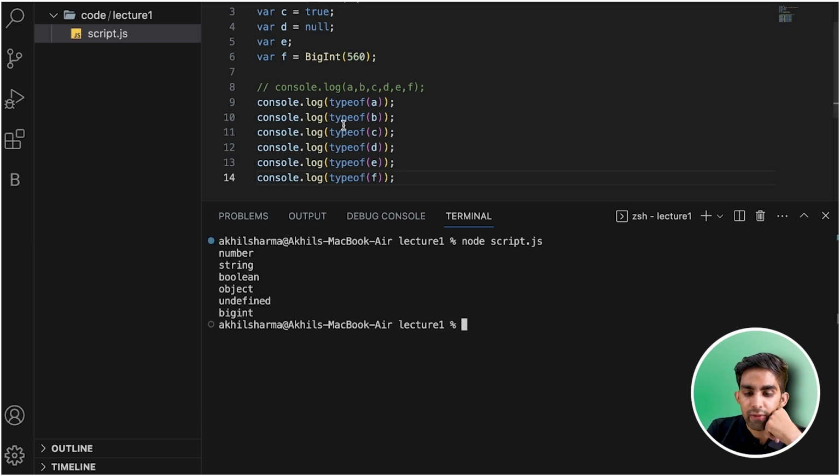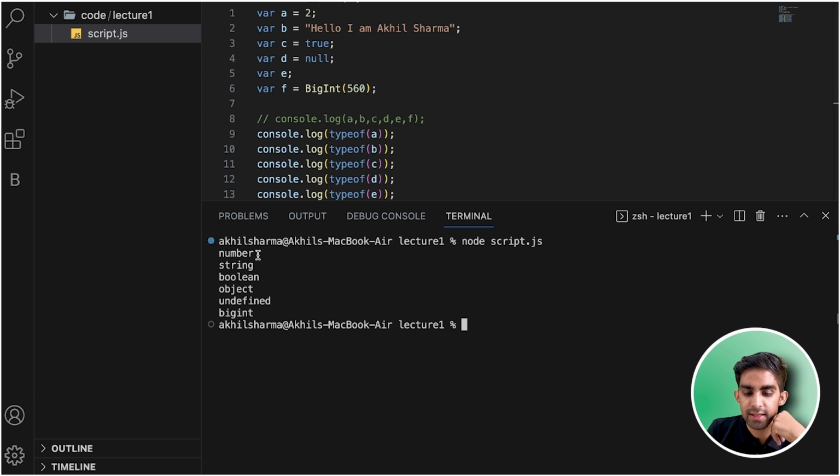That's C. Our A variable is what, team? A is number, obviously. B is string. And then C is true. So the value true means C is boolean. Now this is interesting, team. Why are we getting something like this?